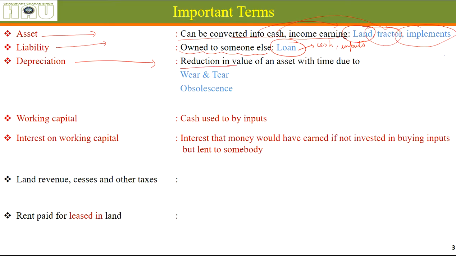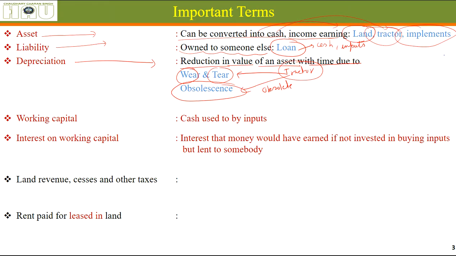Depreciation is reduction in value of an asset. Let's suppose a tractor. Its value reduces with time because with use there is some wear and tear inside the engine. It gets old. Obsolescence: the technology of the tractor is now obsolete. It is consuming more diesel than the newer ones, so its value is reducing because of that also. Just like new cars are giving more mileage than the old ones.